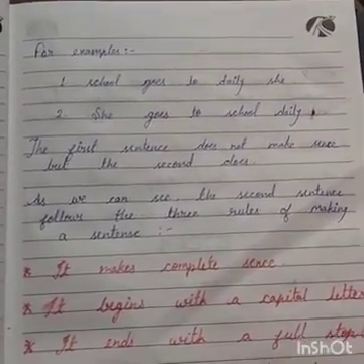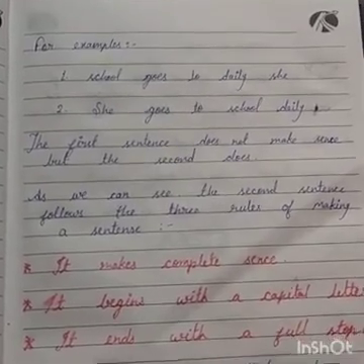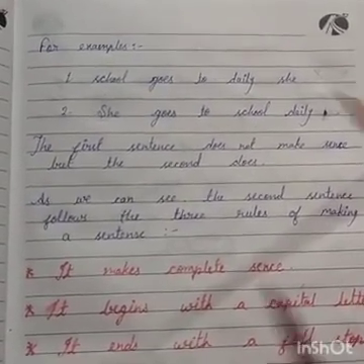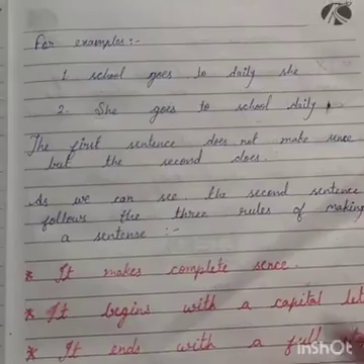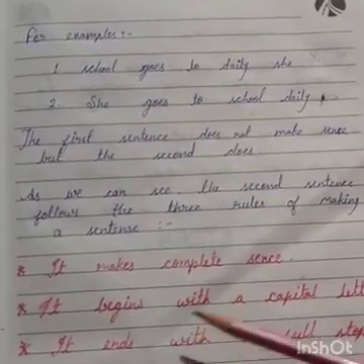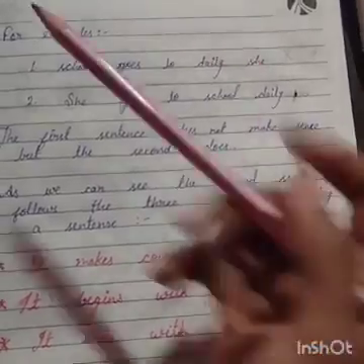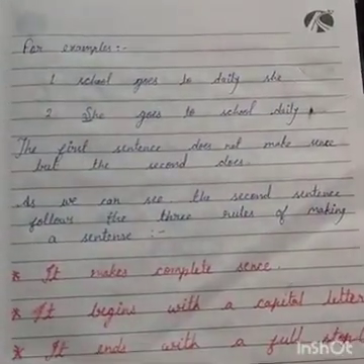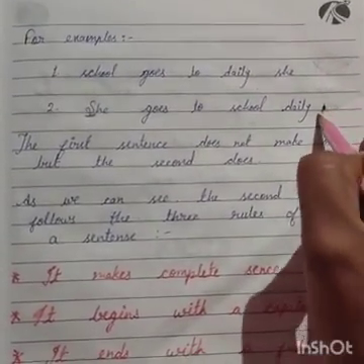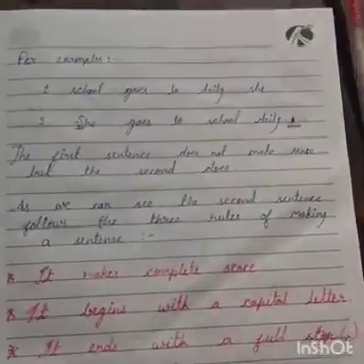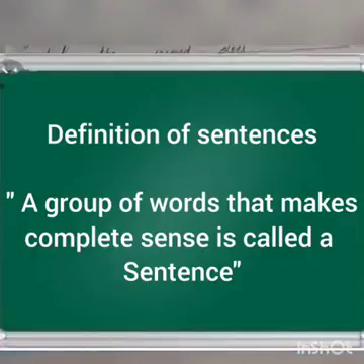So now let's see what these rules are. First, it makes complete sense. We can see that the second sentence makes complete sense. We can understand what is happening. Second, it begins with a capital letter. Here the first letter is capital. And third, it ends with a full stop. So the definition of a sentence is: a group of words that makes complete sense is called a sentence.